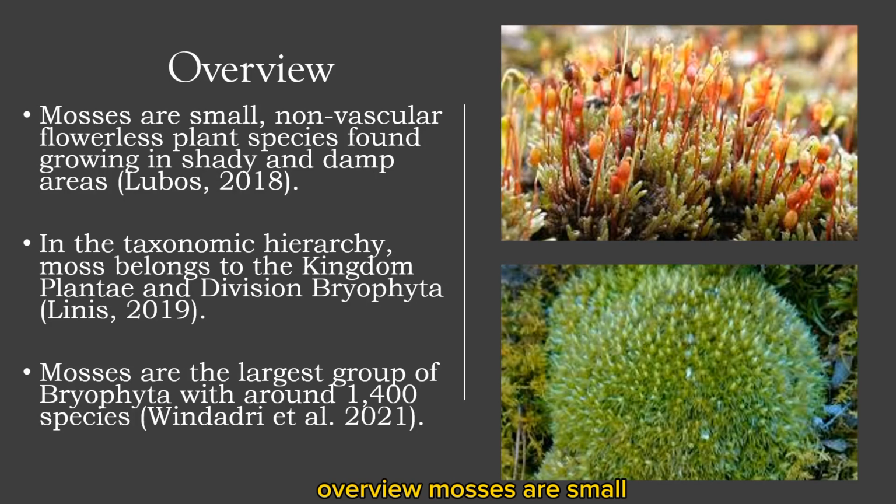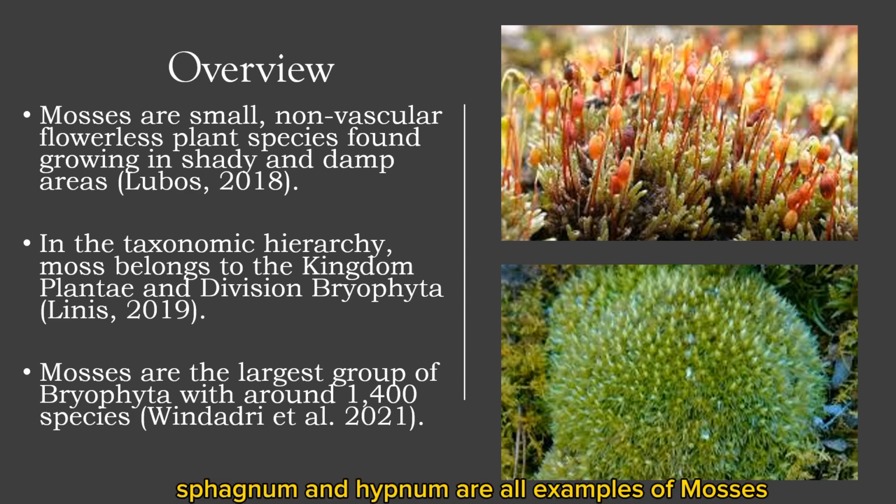Overview. Mosses are small, non-vascular flowerless plant species found growing in shady and damp areas, according to Lubis, 2018. These plant species lack vascular tissues and do not produce flowers and seeds; instead, they reproduce through spores. In the taxonomic hierarchy, moss belongs to the kingdom Plantae and division Bryophyta, according to Linus, 2019. Mosses are the largest group of Bryophyta with around 1,400 species, according to Windadri et al., 2021. Funaria, Polytrichum, Sphagnum and Hypnum are all examples of mosses.